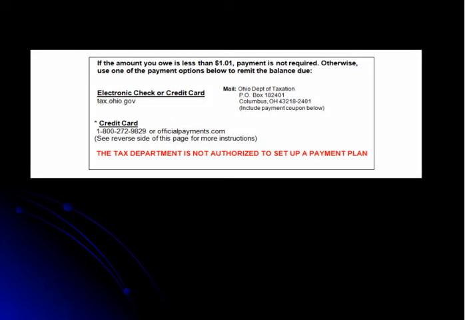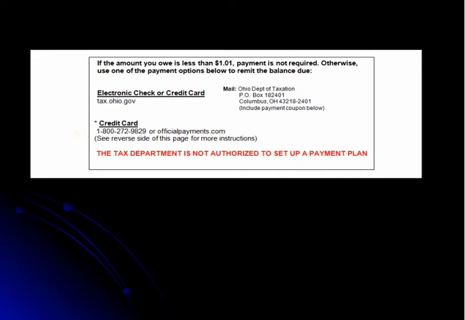The next slide gives information on different ways you can submit a payment. Through our website at tax.ohio.gov, you can make payments using an electronic check or credit card. You may also make payments using the official payments toll-free number 1-800-272-9829 or the official payments website at officialpayments.com.